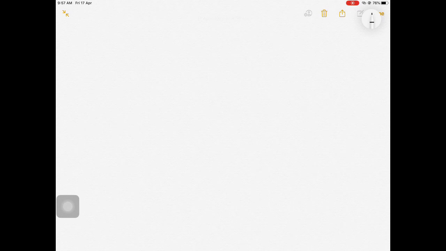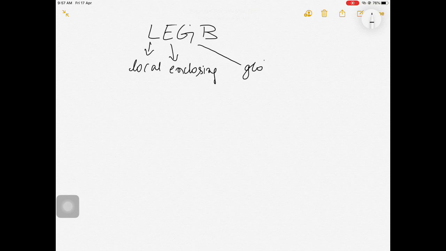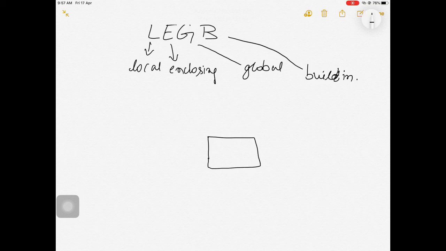Whenever a variable is referenced in a Python program, scope rules govern with this rule: L, E, G and B. L is local, E is enclosing, G is global, and B is built-in. What does this mean? Local means local to the function. Suppose we have function 1. What is there in the function body is local to that function.